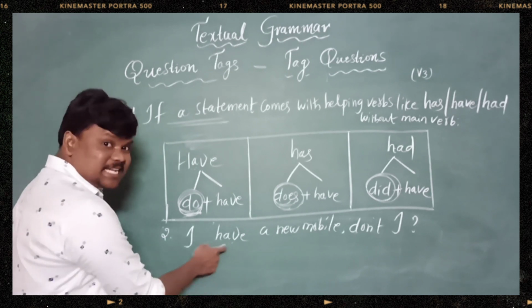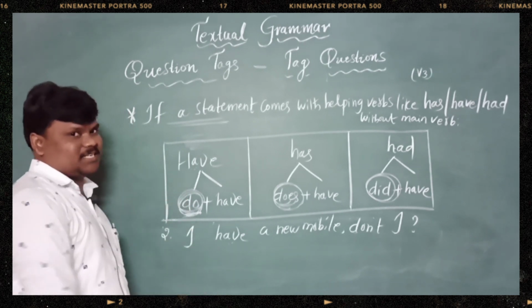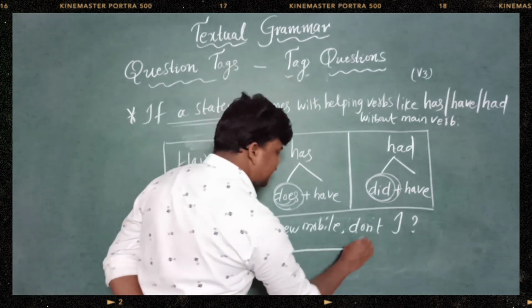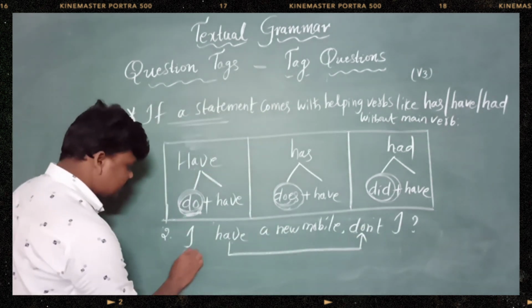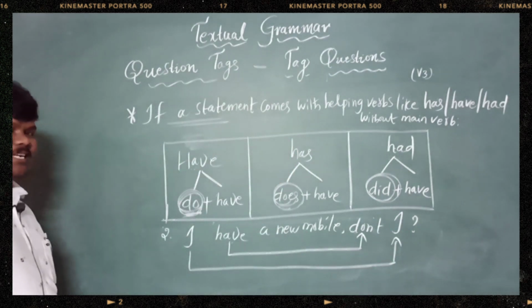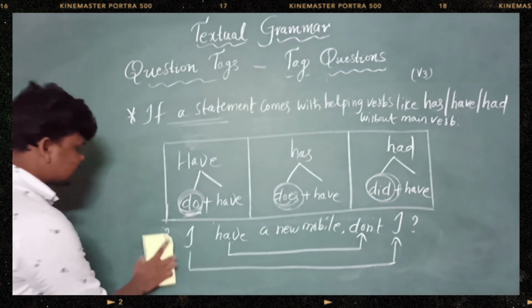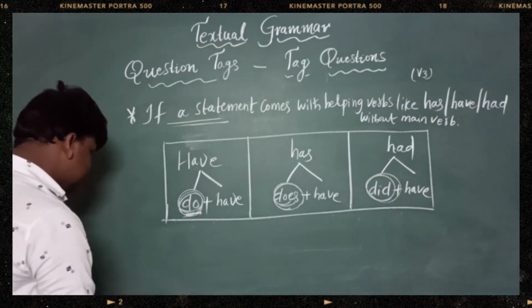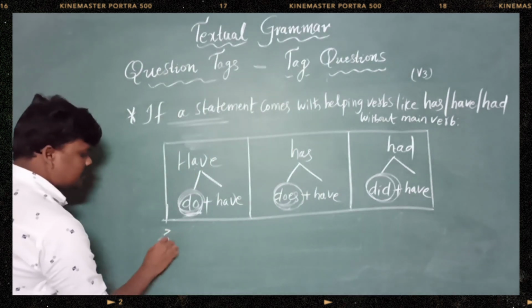Though it is a helping verb, in this sentence it acts as a main verb. So in that, what is hiding? Do is hiding. If have came lonely, do is hiding in that. The last needs to end with I, right? Yes. And let's get into the last example in this session.